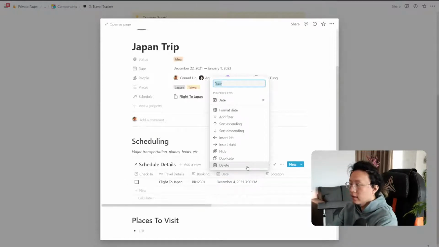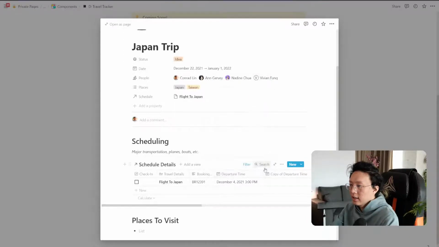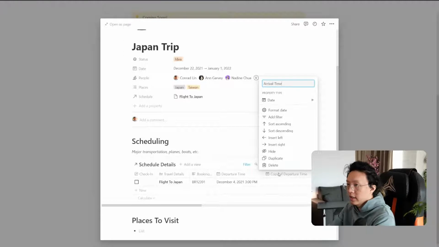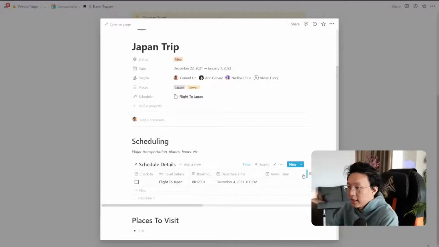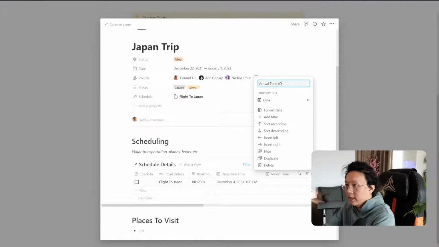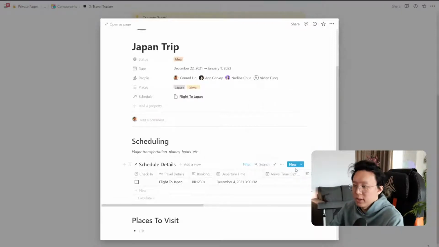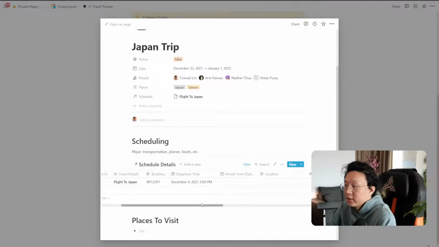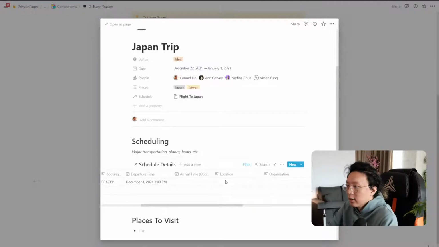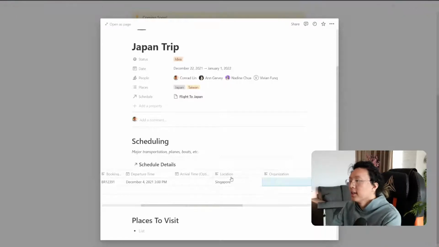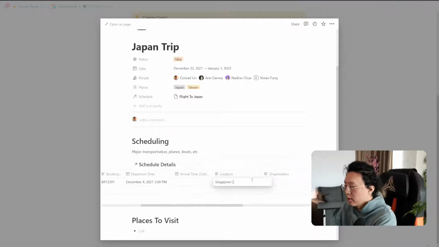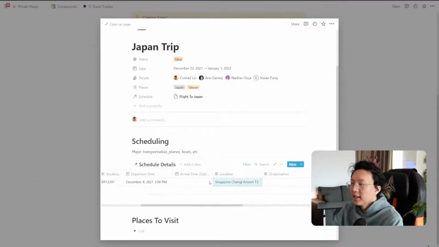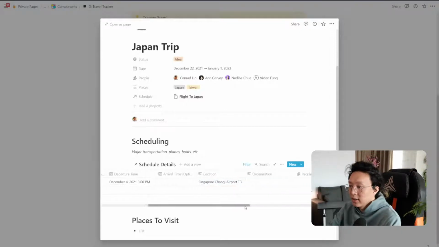So we can talk about departure time, and then we can also make an arrival time. So this is also important for us in case we want to track the arrival time. So this can be optional, right? But it's especially important if you're tracking, let's say, your family's visits and your family's flights. A location, for example, I might be going from Singapore, right? And then Singapore Changi Airport, Terminal 3, for example. So this gives me really detailed information of where I need to go.